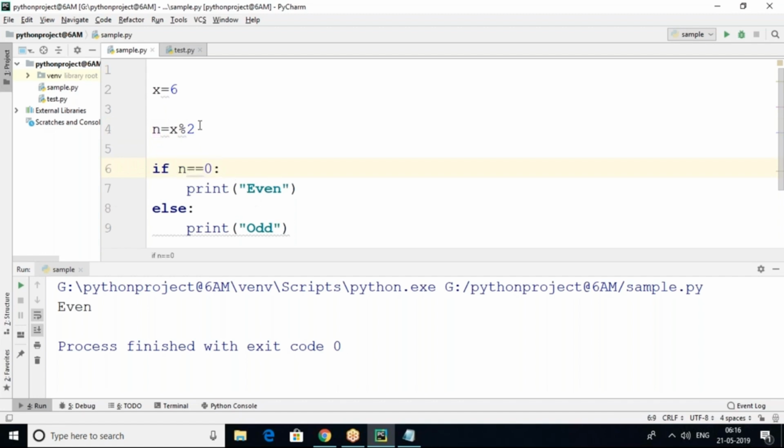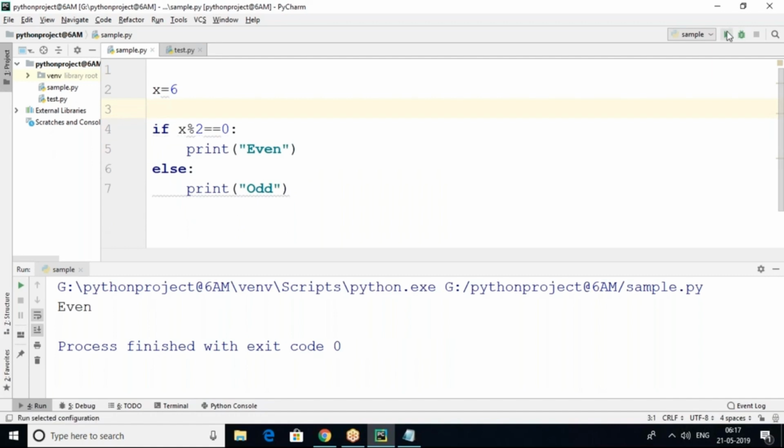So what we need to do directly is pass the expression here: x modulo 2 equal to 0. Here only we can pass it. Then it simply returns true or false. Clearly it calculates that 6 is an even number and 8 is an even number. Like this we can do that. At runtime also we can perform it.